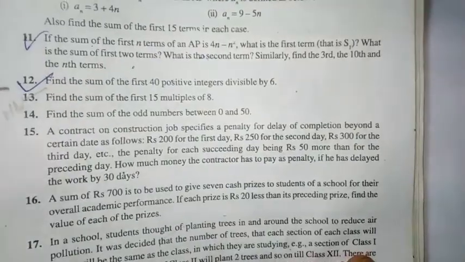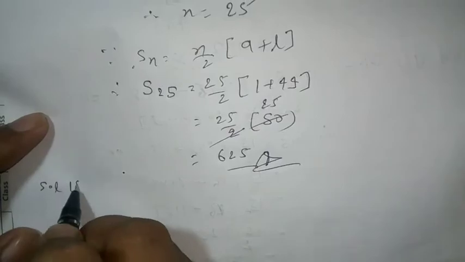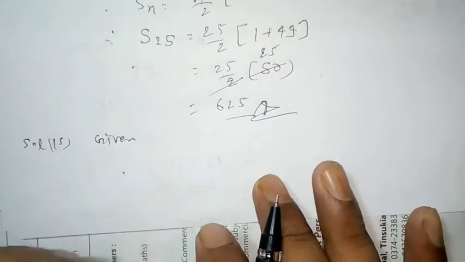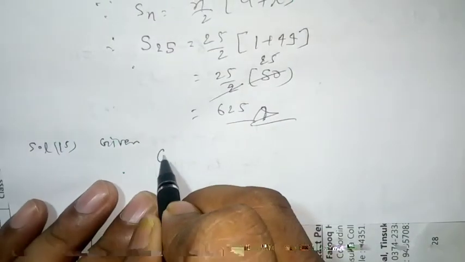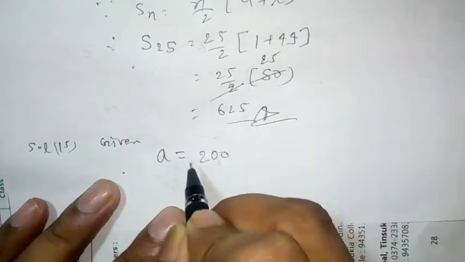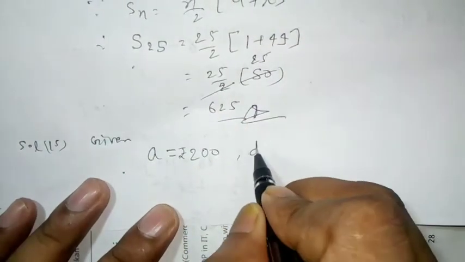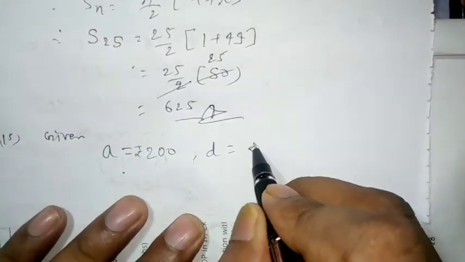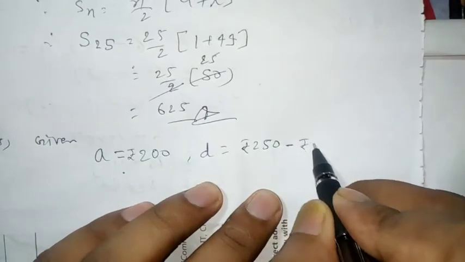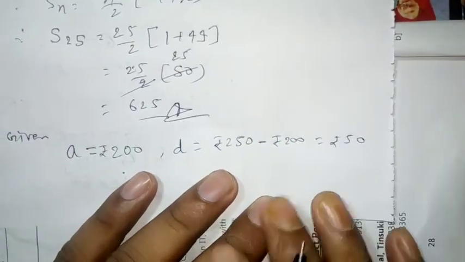Now, solution 15. Given, first day penalty, it means that A is equal to rupees 200. D is equal to second day penalty 250 minus first day penalty 200, is equal to rupees 50.